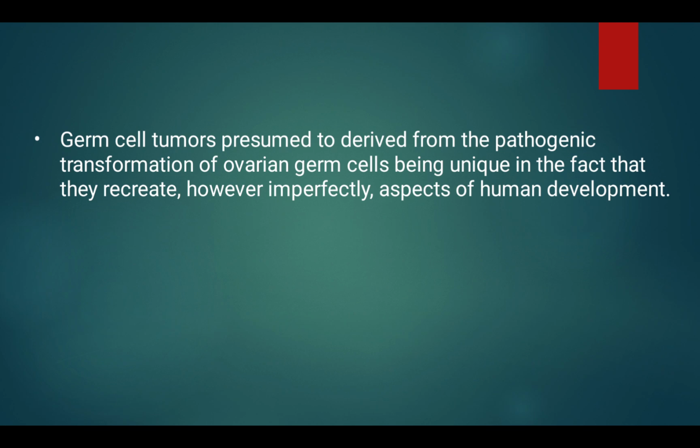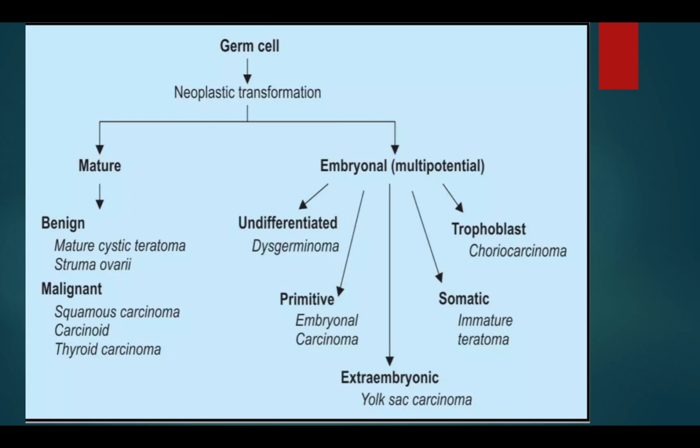Germ cell tumors are presumed to derive from the pathogenic transformation of ovarian germ cells, being unique in the fact that they recreate, however imperfectly, aspects of human development. Germ cell neoplastic transformation. This is the classification flowchart of ovarian germ cell tumors.